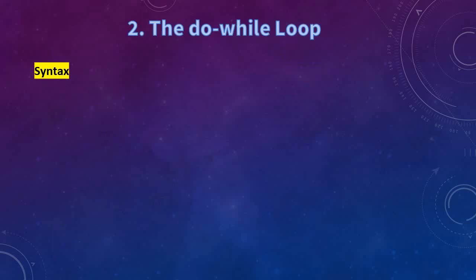The second one is do while, which is an exit control loop. You can see the syntax for the do while loop. Do: a set of statements to be executed again and again, and then the condition checking. Now you can see in this do while statement, the condition checking is not at the beginning as in while, it is at the end of the do while statement.